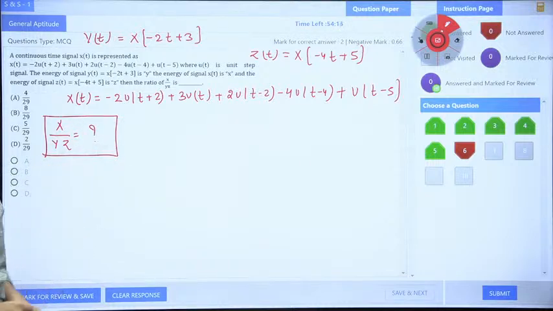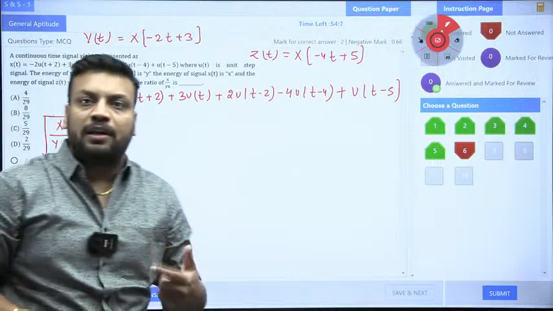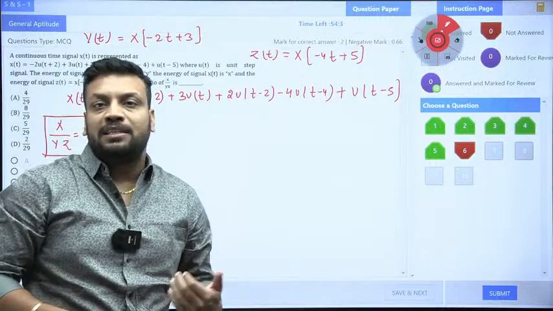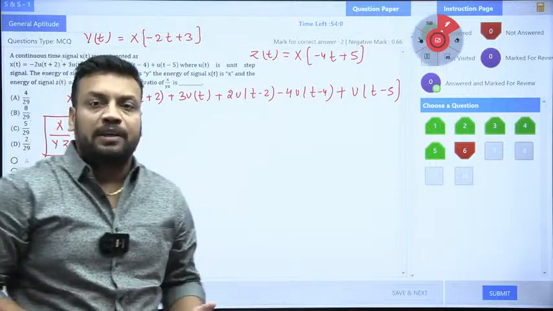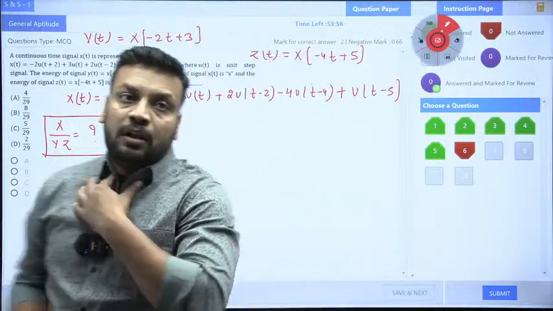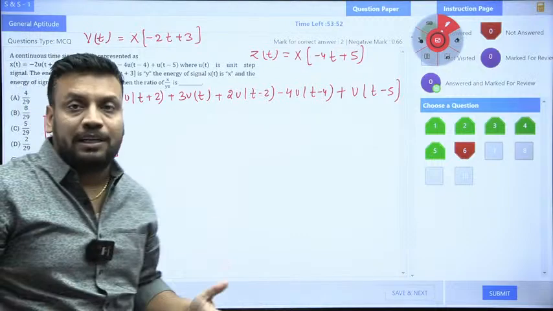So do you want to attempt it, guys? Attempt it fast. First of all, you need to find the energy of x(t). Once you have the energy of x(t), you can comment on the energy of y(t) and z(t) also, because you should know that energy is independent of time shifting and time reversal. It only depends on time scaling and amplitude scaling. If you know this fact, you can find the energy of y(t) and z(t) once you have the energy of x(t).